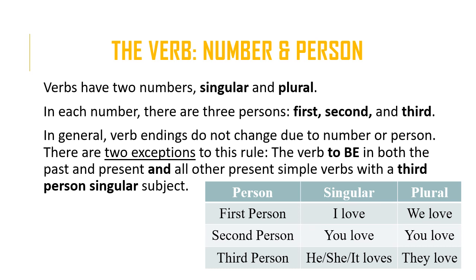The first person, you have I love, we love. The second person, you love and you love. The third person, he, she, it loves. So this is the S that I was referring to. This is the second exception. So because the subject is third person and it's singular, we add an S to the end of the verb. And the plural is they love. So the plural form doesn't change. So it only changes in the third person singular form.